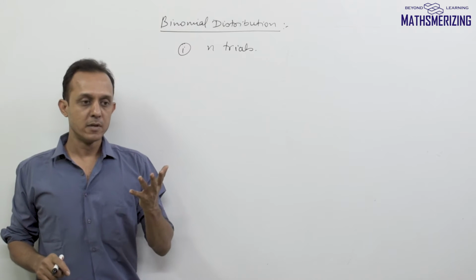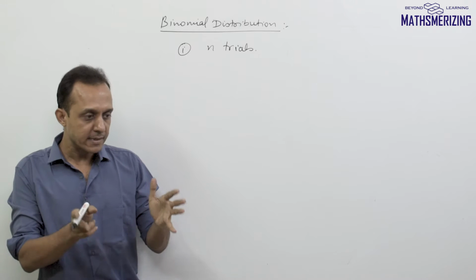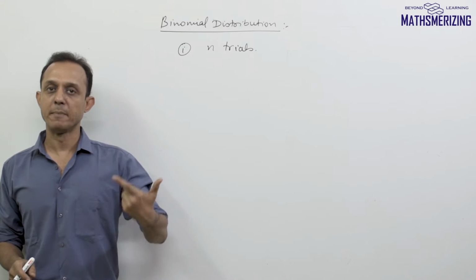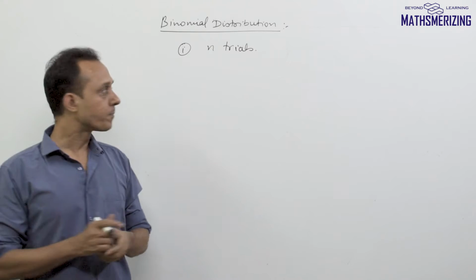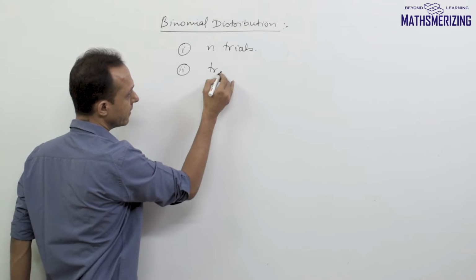For example, suppose a coin is tossed 10 times, or we have simultaneous occurrences of n similar things. Maybe 10 coins are tossed simultaneously. Both these scenarios represent n trials. Now the second condition is that trials are independent.